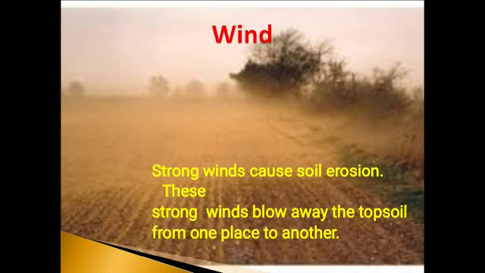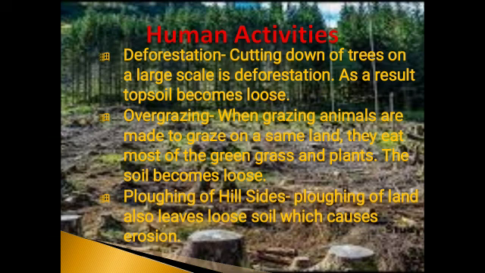Next is wind. Strong winds cause soil erosion, especially in desert areas where grasses and plants are less, because as I discussed with you earlier, plants act as soil binders. So, when the soil is not bound, the strong winds blow away the topsoil from one place to another, causing erosion.